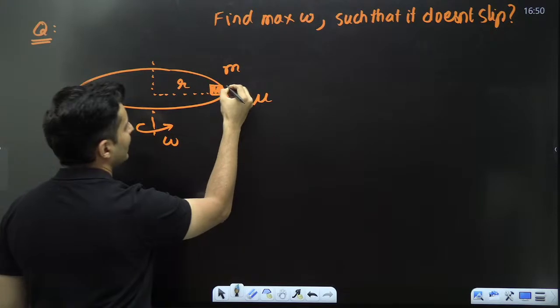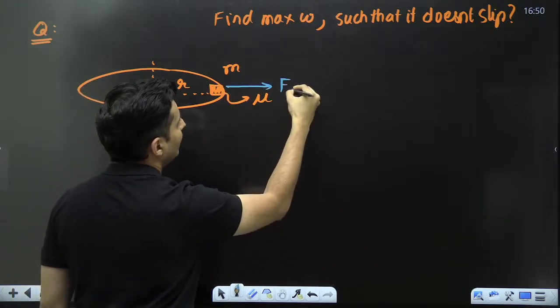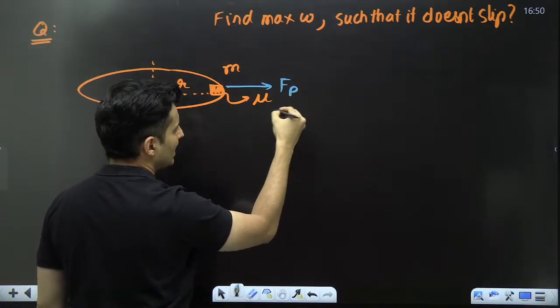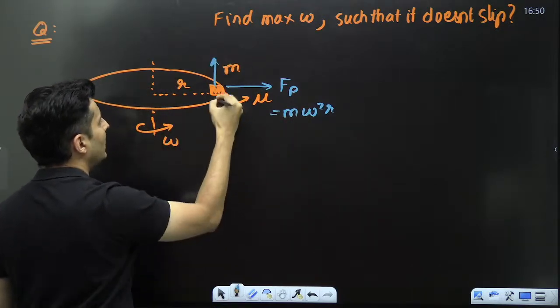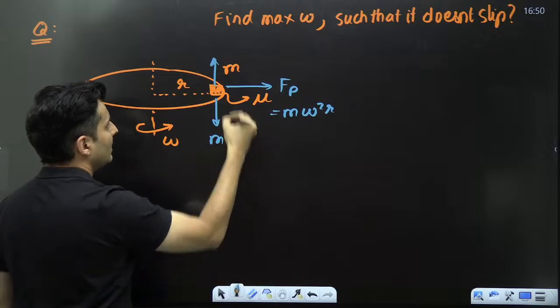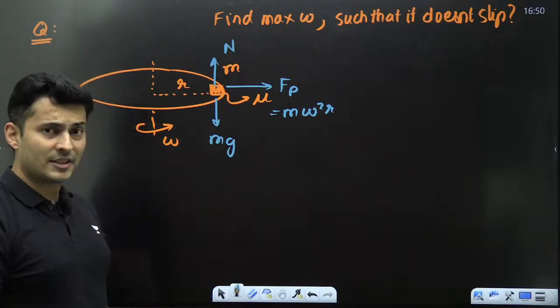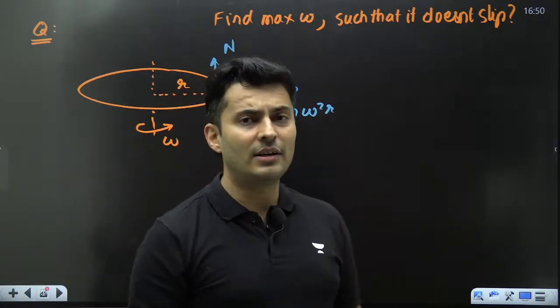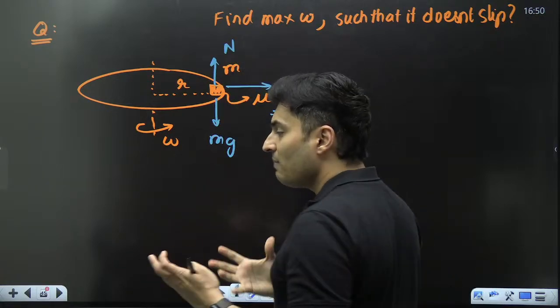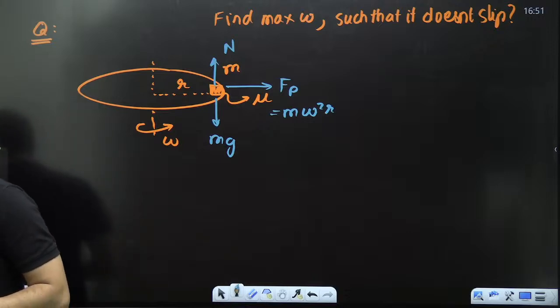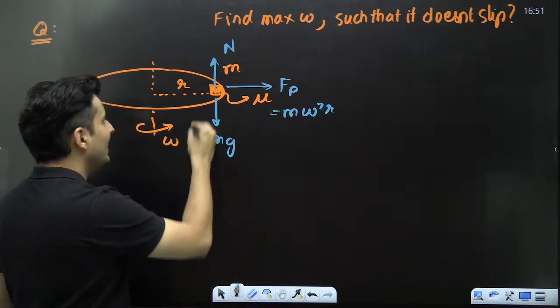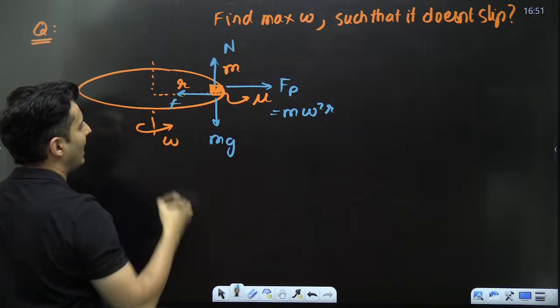this mass is going to experience a centrifugal force, the pseudo force, which is going to be m omega square r. There will be normal and mg like this. Who will balance the centrifugal force? Come on, think about it. Yes, it's the friction. So friction will balance it.